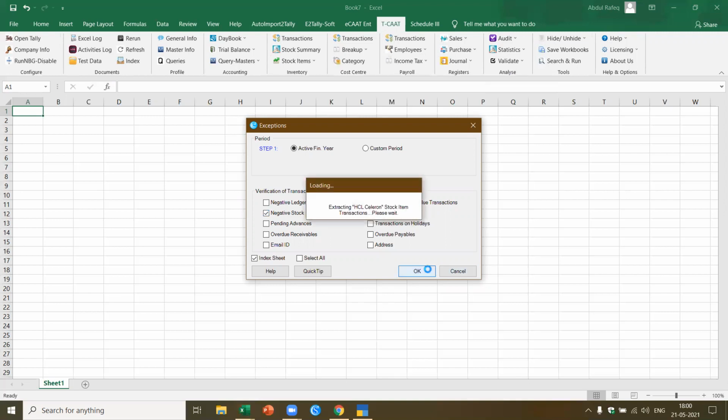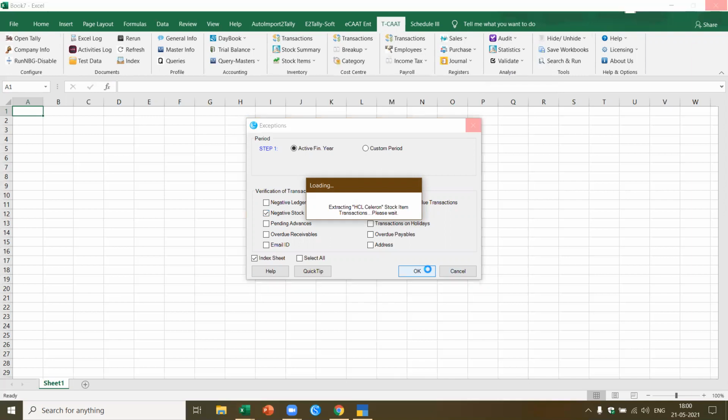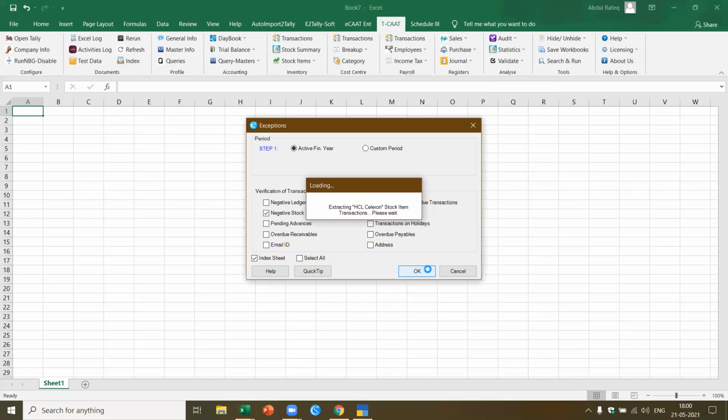Now Tally gives by default the items or ledgers which have negative stock, meaning at any point of time they were negative, it will give me the list. In this case, we added a new feature where for that ledger we query and pick up all the transactions of that particular ledger and give you the details so that you can identify on what day the stock became negative. Now, if you see there are 5-6 items, first extracting the HCL PRV stock item, like that it will extract all the items one by one, and then display.